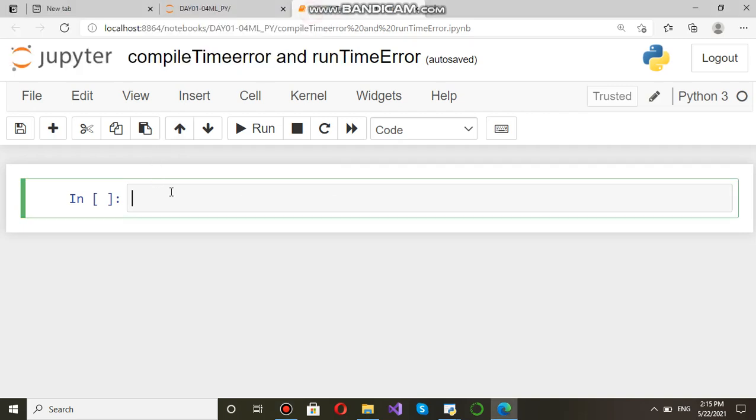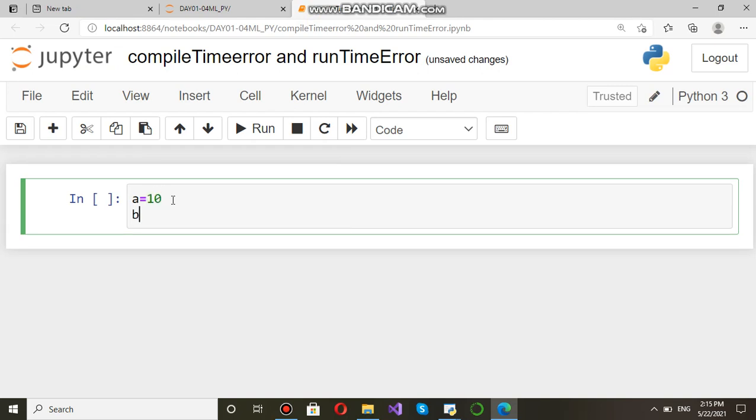So welcome to Python programming for AI and ML. In this session we will understand compile time error and runtime error. Say A equals 10. Say B equals 20.